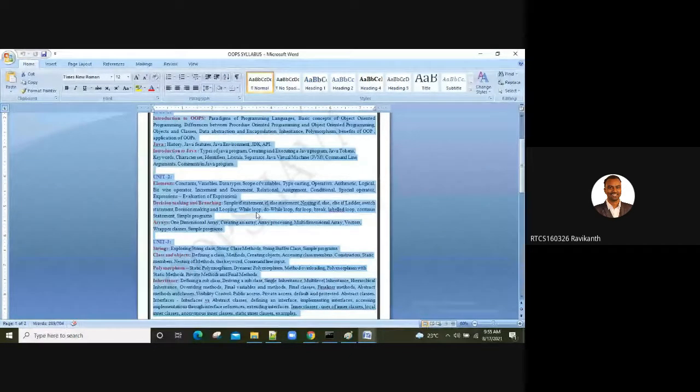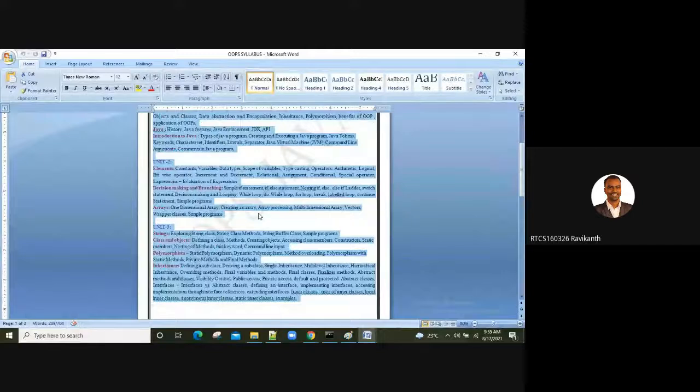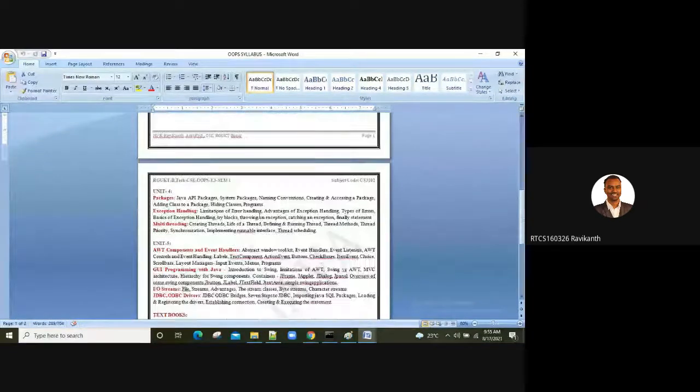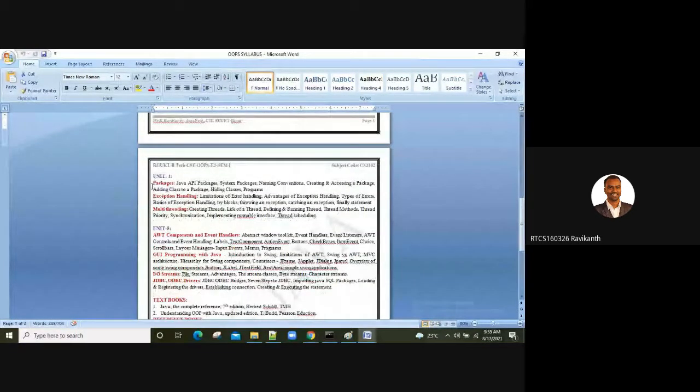Core Java is completed. Now we are slowly moving on to level 2, or part 2 of Java, which is left over: unit 4 and unit 5. Two units are left over, guys. Tomorrow I'll start your unit 4. I'll go with the packages concept tomorrow.